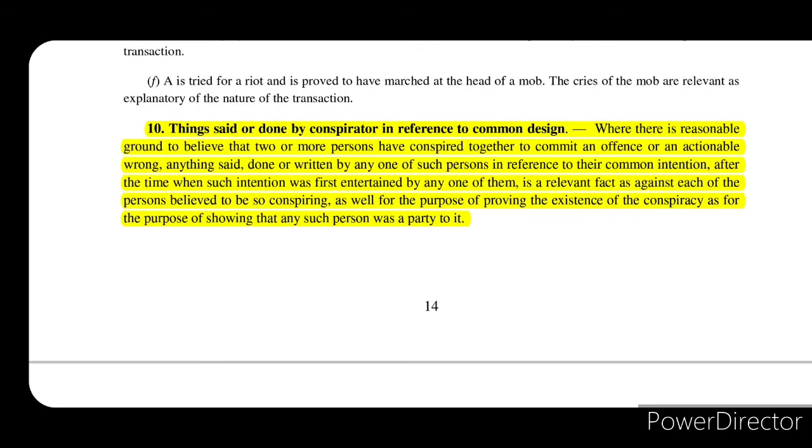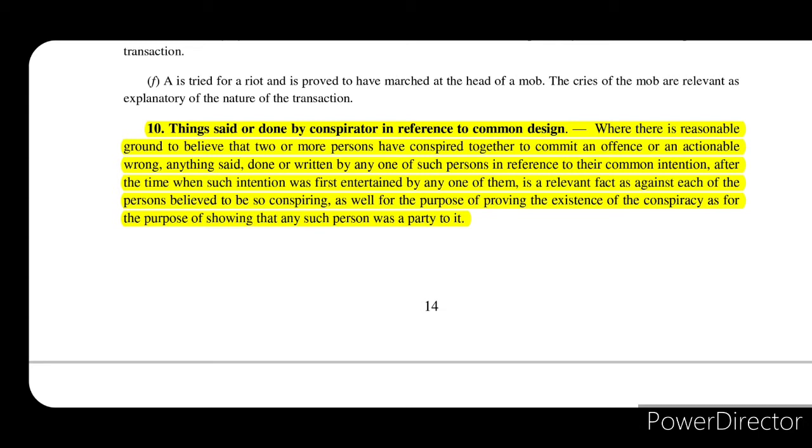Now, section 10 says that things said or done by conspirator in reference to common design. So where there is reasonable ground to believe that two or more persons have conspired together to commit an offense or an actionable wrong, anything said, done or written by any one of such person in reference to their common intention after the time when such intention was first entertained by any one of them.